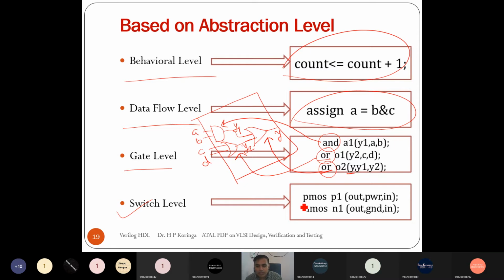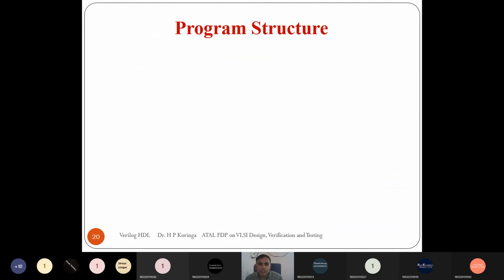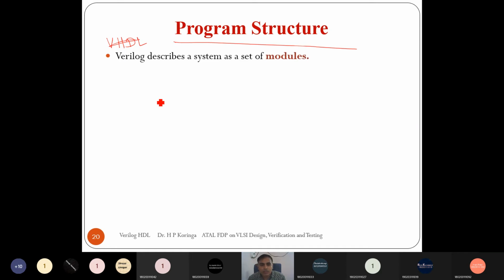In switch level, we can use NMOS and PMOS devices. Now this is very much important, as yesterday we saw the structure of a VHDL program. Today we'll see what the structure of Verilog is.